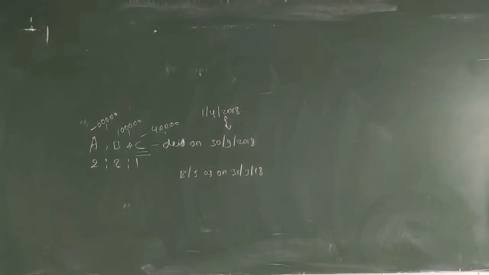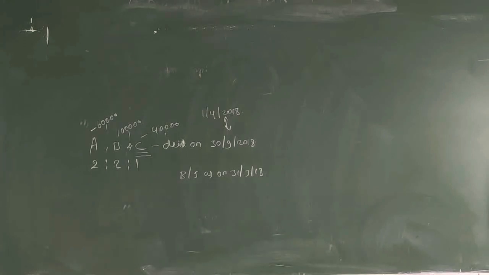The partnership deed provides the following. First, the deceased partner will be entitled to his share of profit up to the date of death, calculated on the basis of previous year profit. So based on the previous year profit, you have to find this year's profit and then his share of profit up to the date of death. Next, he will be entitled to his share of goodwill of the firm.